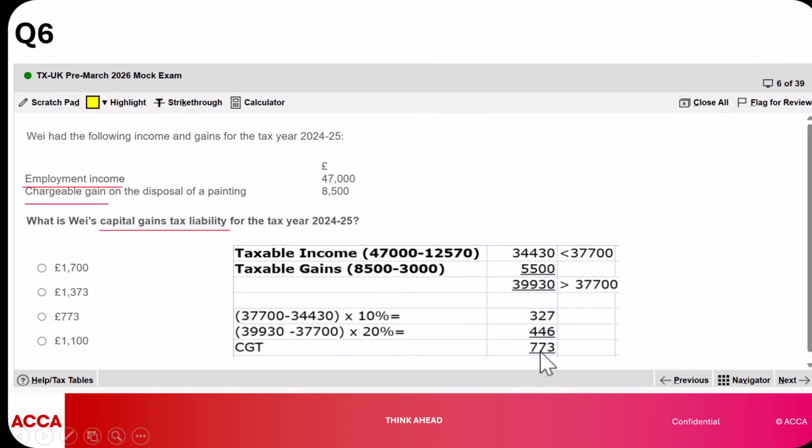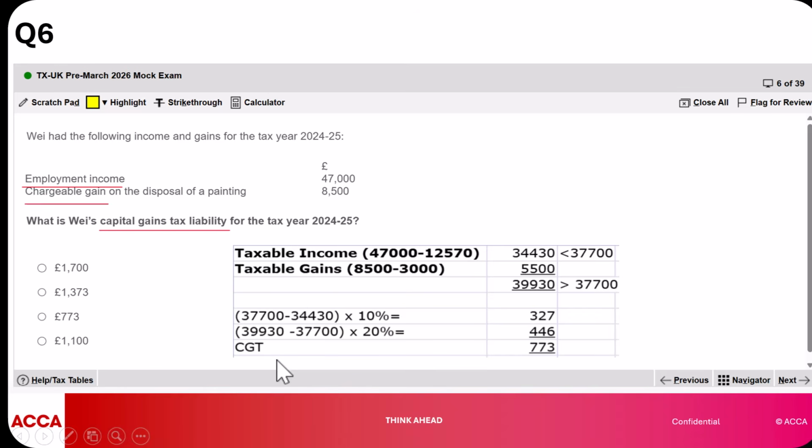Now, I want to show you something very interesting to test if your answer was correct. Look at what I have deducted in the brackets. If you take 37,700 and deduct 34,430, you will notice that your answer would be 3,270, just what you have in the brackets. And then imagine taking 39,930 minus 37,700.